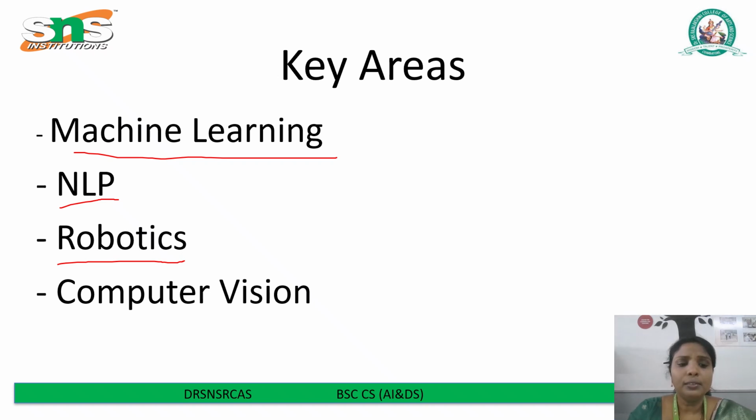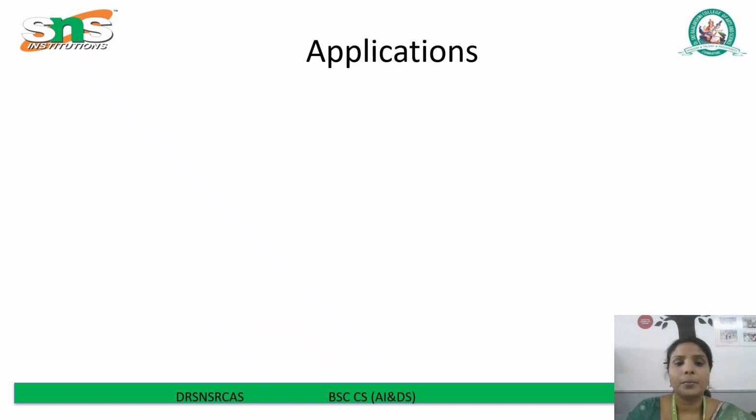So that is the fourth one. Computer vision is one of the key areas of artificial intelligence. It allows AI systems to analyze images or videos, like recognizing faces, detecting objects, or even diagnosing medical conditions. These four domains allow AI systems to learn, understand language more intelligently and see the world. These are the building blocks of the smart systems around us today.